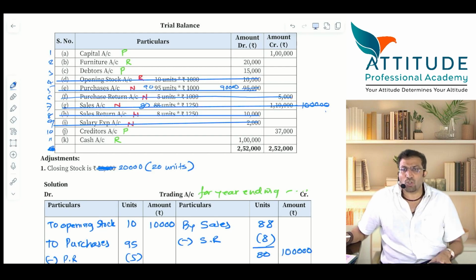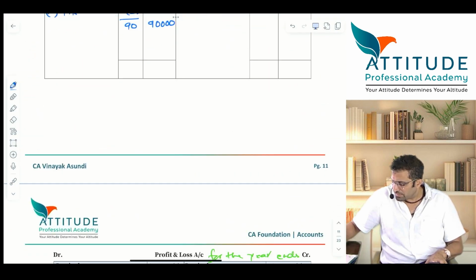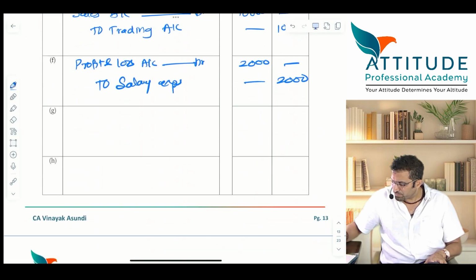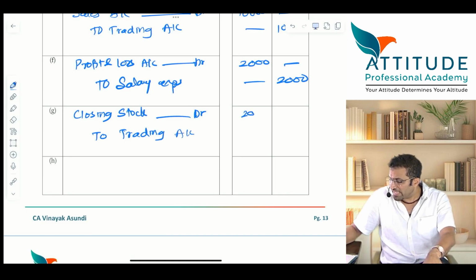Matching concept. Closing stock account debit to trading account. What account? Trading account. Pass the entry. Closing stock account debit. For the matching concept. Yesterday I spoke about why closing stock account is debited and trading account is credited. Which concept? Matching concept. It is valued at 20,000. Yes or no?